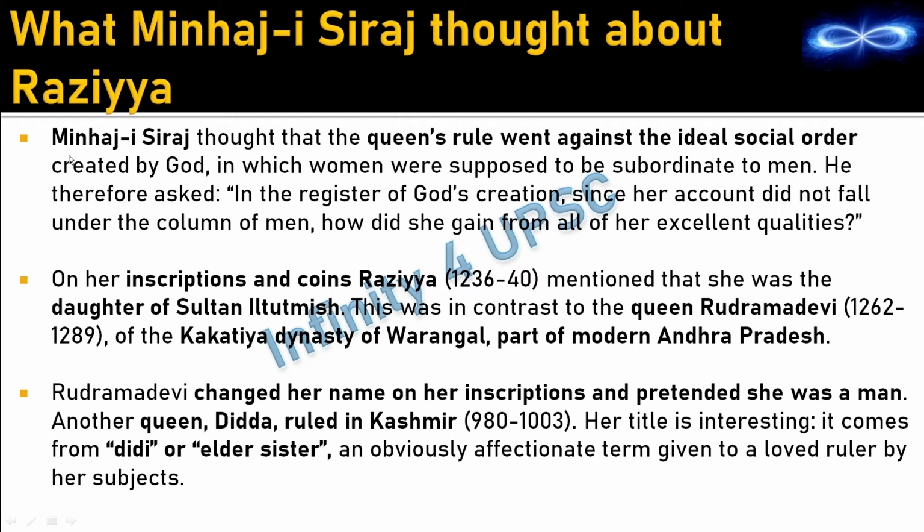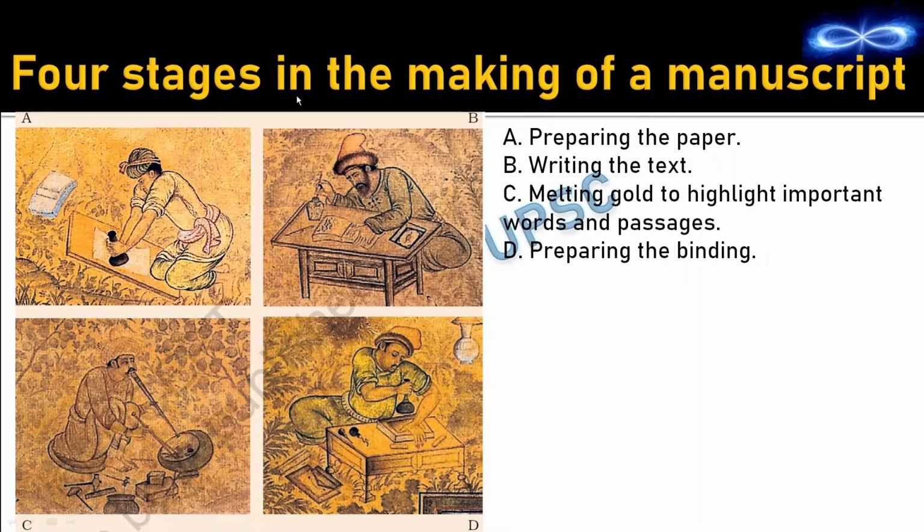So here there are a lot of things which are important. First of all, Minhaj-i-Siraj was the contemporary of Sultan Iltutmish and Razia Sultan, and he was not happy that Razia was ruling the kingdom. Second, this is the order: first is Didda, second Razia, then Rudramadevi. Razia and Didda did not pretend to be anything else, but Rudramadevi pretended to be a man, and she ruled the Kakatiya dynasty of Warangal, which is part of modern Andhra Pradesh. Razia ruled Delhi. Didda ruled Kashmir.